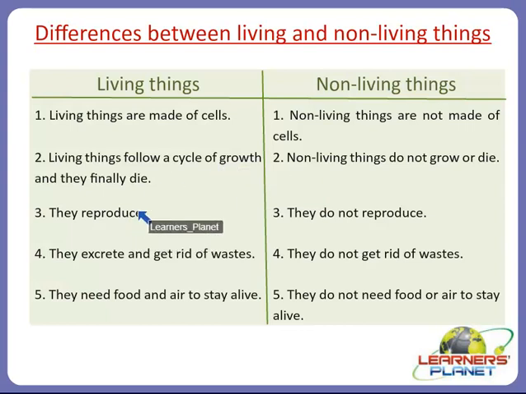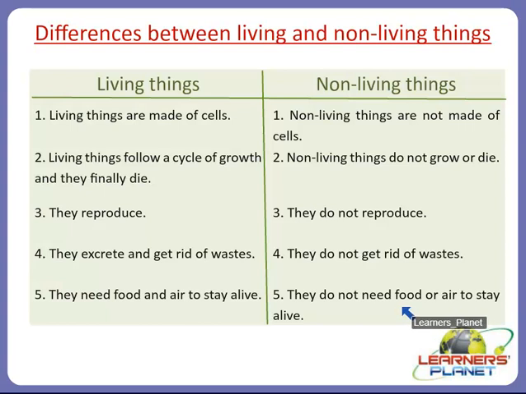Living things excrete and they get rid of waste from their body. Whereas non-living things do not get rid of waste. They have no excretory system. They do not excrete because they do not eat. Living things need food and air to stay alive, whereas non-living things do not need food or air to stay alive.